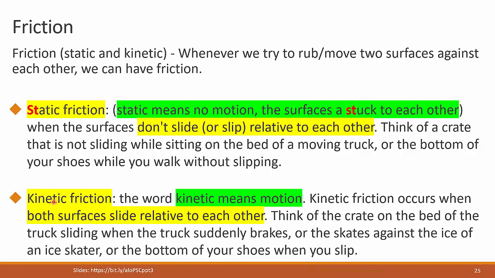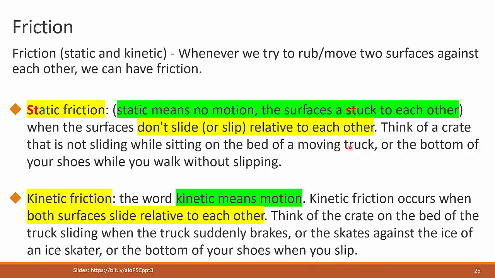So whenever both surfaces are going to be able to move relative to each other, that's when we have kinetic friction. So static friction, when the surfaces are stuck to each other. When you are trying to push a cabinet, heavy cabinet, and it does not move. That's when we have static friction. They don't slide, they don't slip relative to each other. That's static friction. Again, crate, for example, that is not sliding while sitting on the bed of the moving truck.